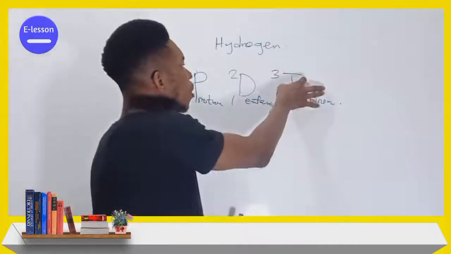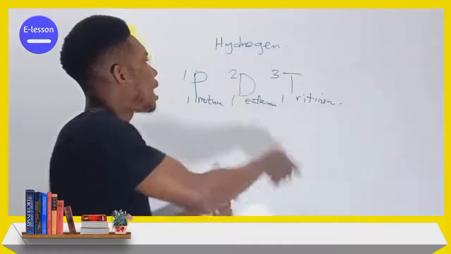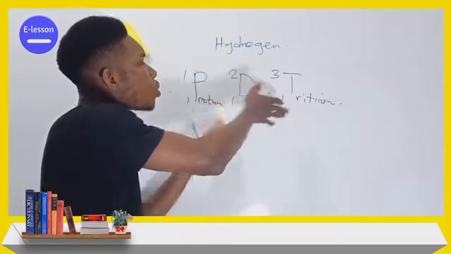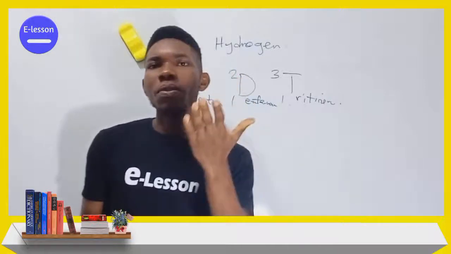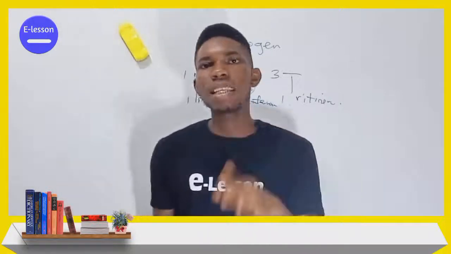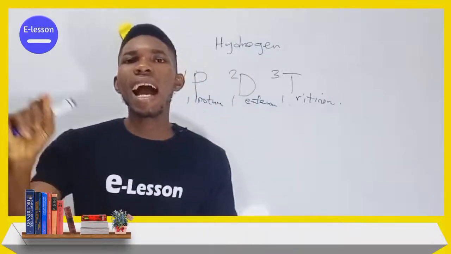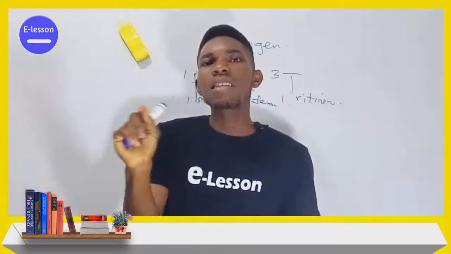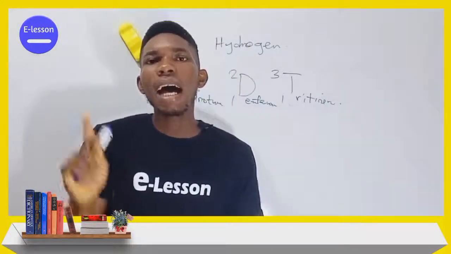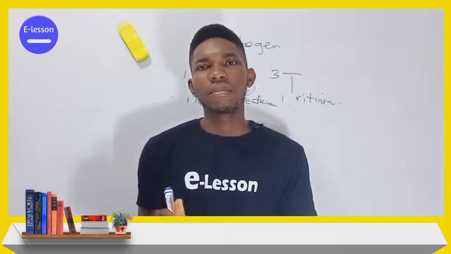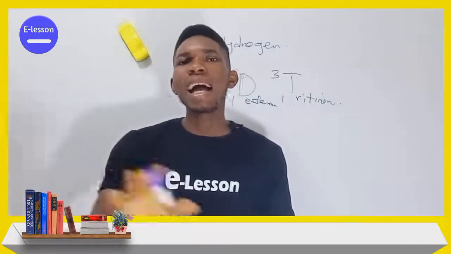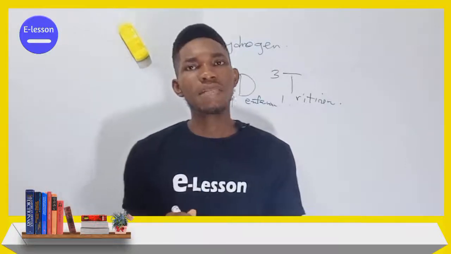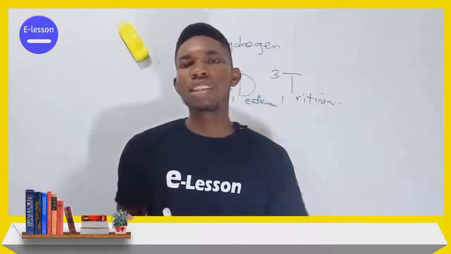And therefore one is heavier than the other. For instance, tritium is heavier than deuterium, and deuterium is heavier than what? Protium. So they are not the same in all respects. So that debunked what? Dalton's atomic theory, which states that atoms of the same element are alike in all respects and differ from the atom of every other element. Is that clear? So atoms of the same element are not what? Alike in every respect. Isotopy disproved that.